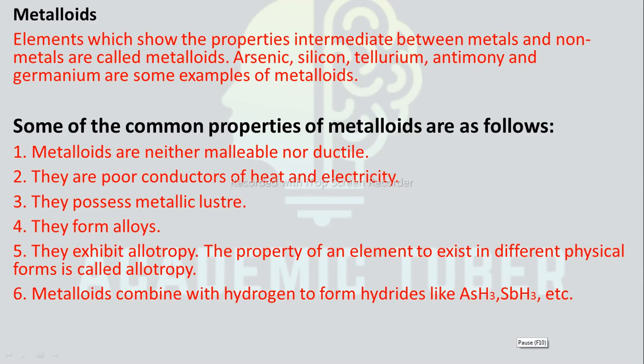The homogeneous mixture of two or more metals or non-metals is called an alloy. Metalloids exhibit allotropy. The property of an element to exist in different physical forms is called allotropy. And metalloids combine with hydrogen to form hydrides like AsS3, SbS3, etc.